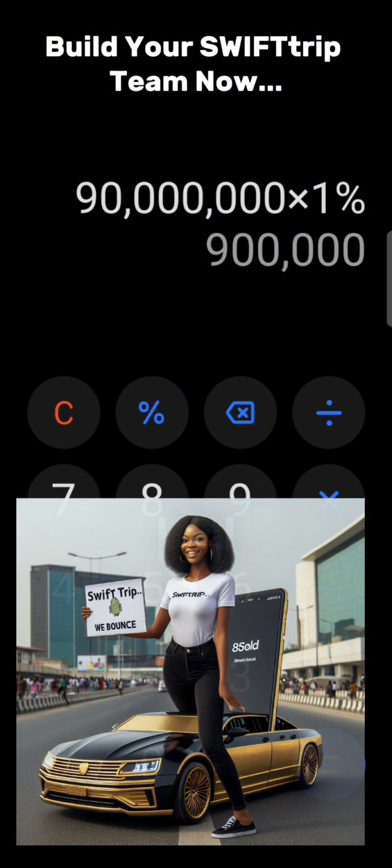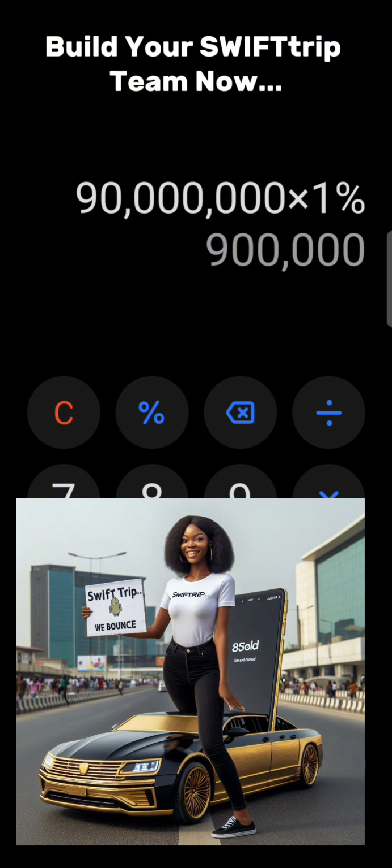A customer who is on your direct downline has gone to register and download the app, right? He has downloaded the app with your code and activated it, and he goes ahead and spends 90 million naira on the SwiftMath. What happens is that you quickly earn 900,000 naira.